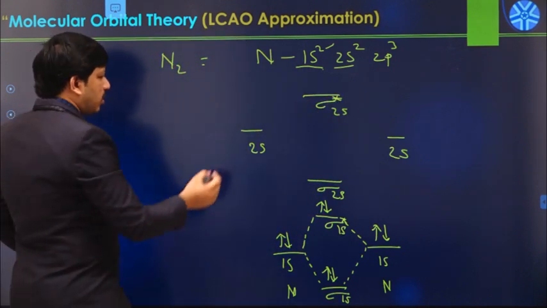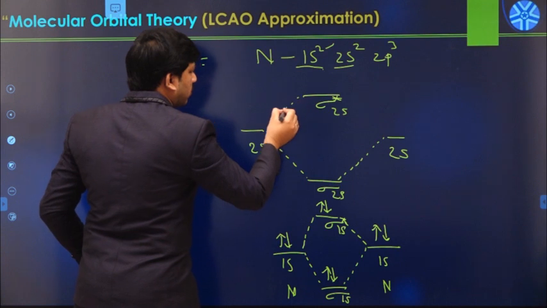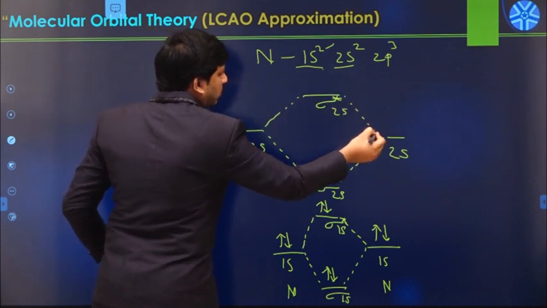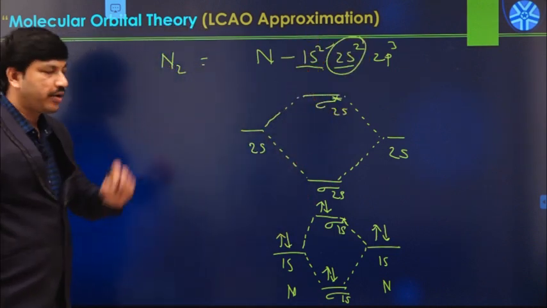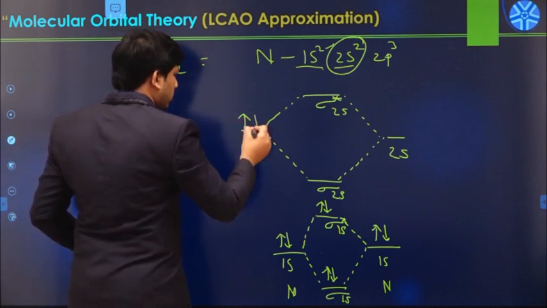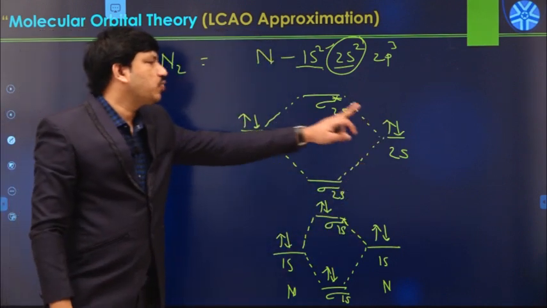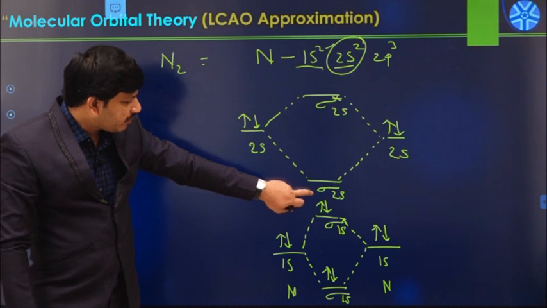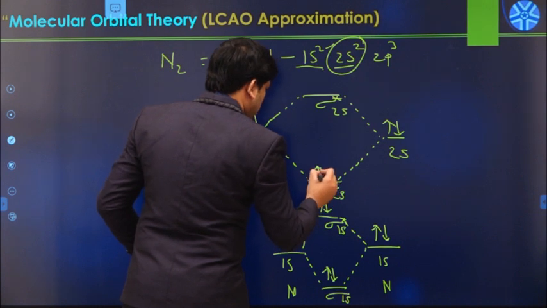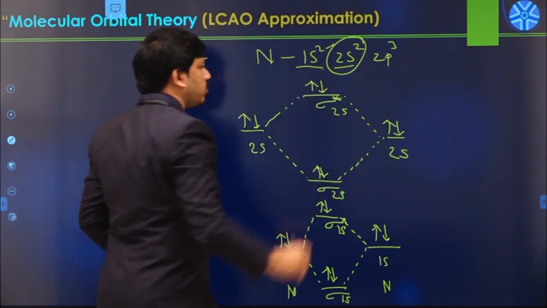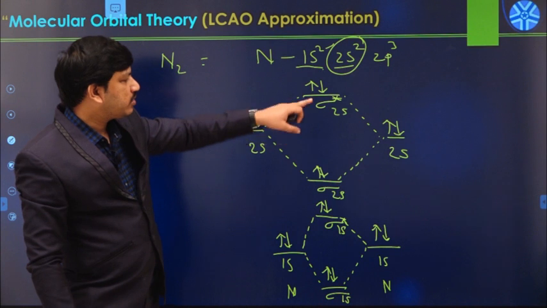Each 2s atomic orbital also contains 2 electrons, so here we have 2 electrons and here also 2 electrons. These 4 electrons enter the sigma 2s level and sigma star 2s level, 2 electrons each.